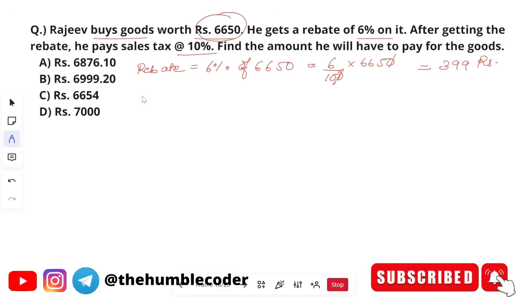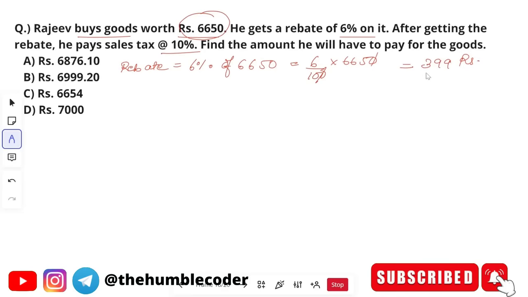So after getting the rebate, what will be the amount? He has got a rebate of 399 rupees. So what will be the amount that he will have? 6650 minus 399. The new amount after rebate will be 6650 minus 399, which is going to be 6251. Now on this new amount which he has to pay, he also has to pay 10% tax. So let's calculate 10% of this amount. 10% of 6251 is going to be 625.10. This is the tax value.